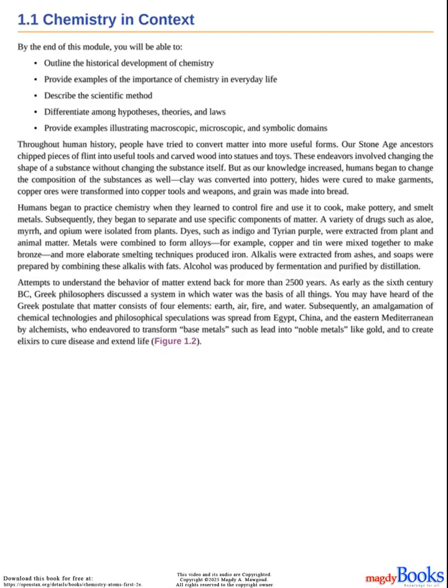A variety of drugs such as aloe, myrrh, and opium were isolated from plants. Dyes, such as indigo and Tyrian purple, were extracted from plant and animal matter. Metals were combined to form alloys, for example, copper and tin were mixed together to make bronze, and more elaborate smelting techniques produced iron. Alkalis were extracted from ashes, and soaps were prepared by combining these alkalis with fats. Alcohol was produced by fermentation and purified by distillation.